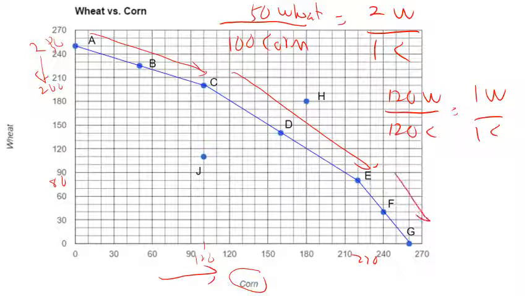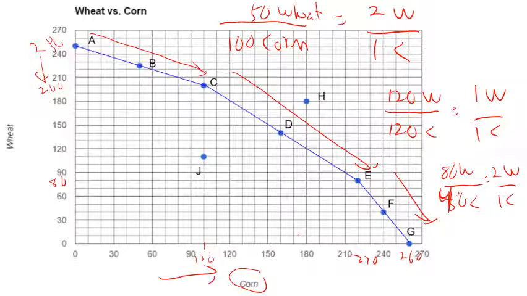And finally, as we go from E to G, we gain 40 bushels of corn, and we give up 80 bushels of wheat. So the opportunity cost is 2 wheat per corn. The opportunity cost of another bushel of corn here is 2 bushels of wheat.